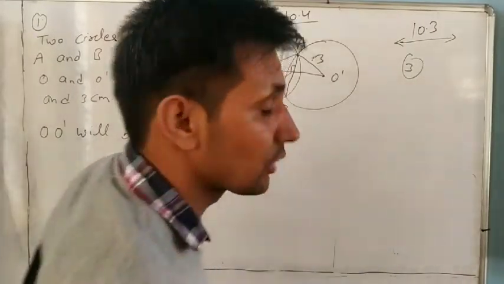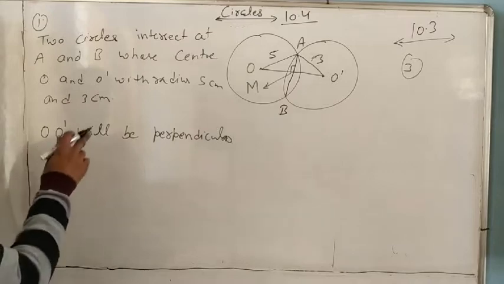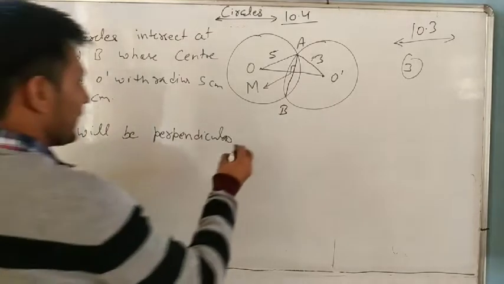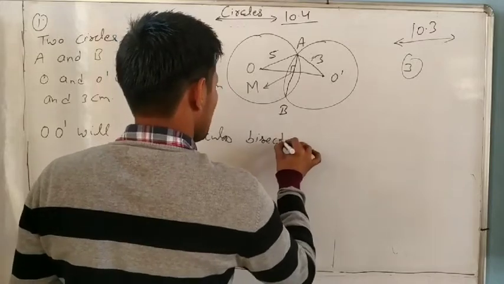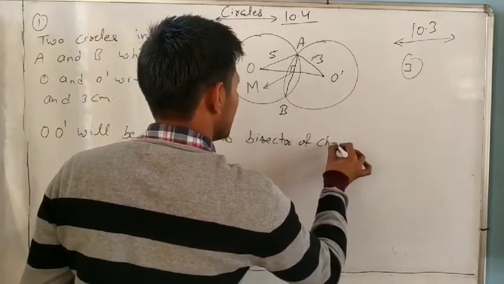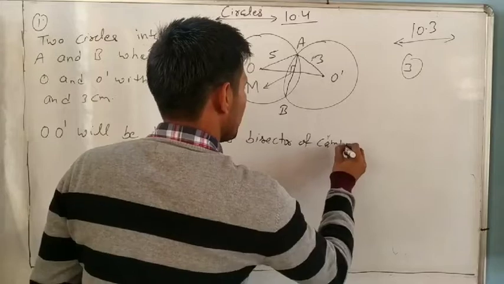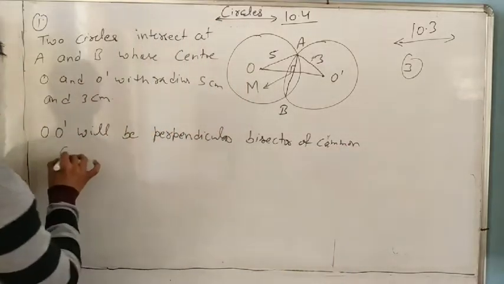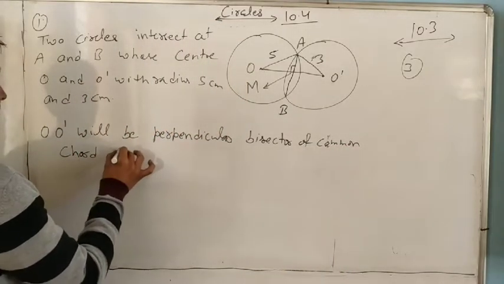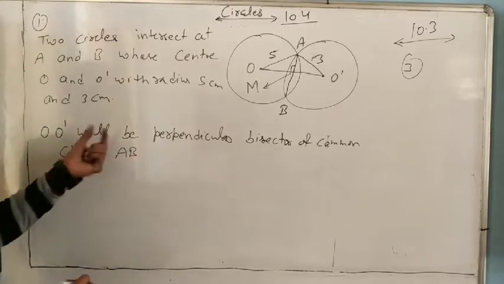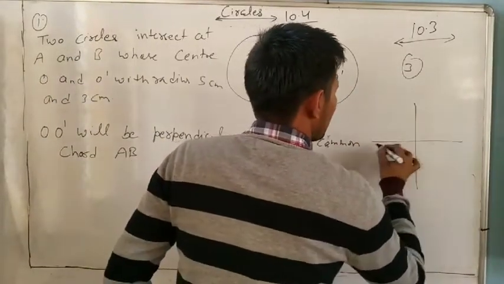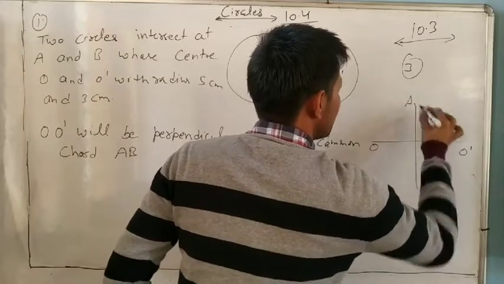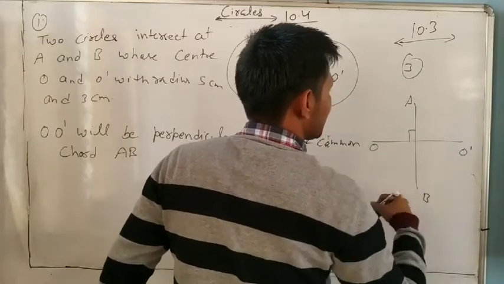So O and O dash will be the perpendicular bisector of the common chord AB.